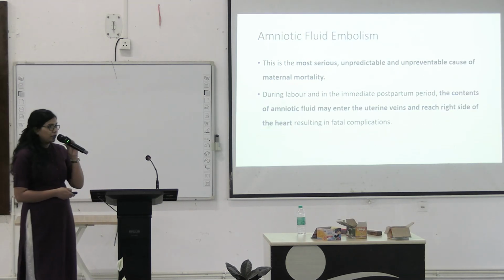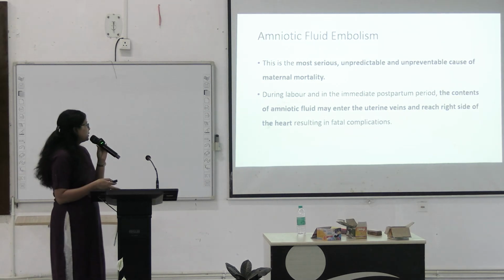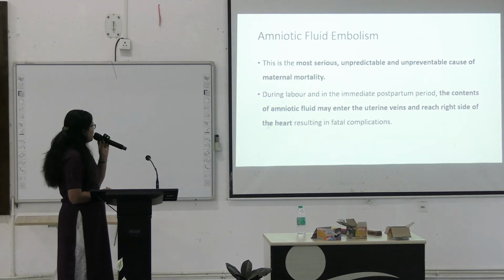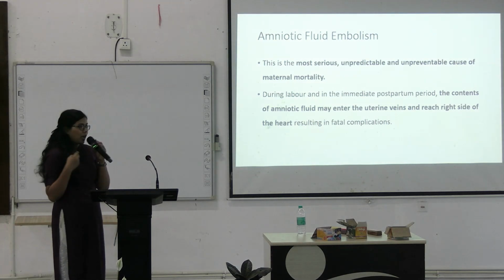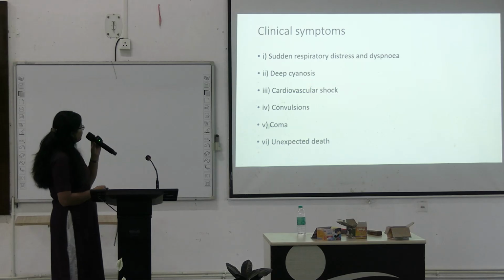Now coming to amniotic fluid embolism, this is a very serious, unpredictable and unpreventable cause of maternal mortality. During labor or the immediate postpartum period, the contents of the amniotic fluid may enter the uterine veins and reach the heart, causing a fatal complication.